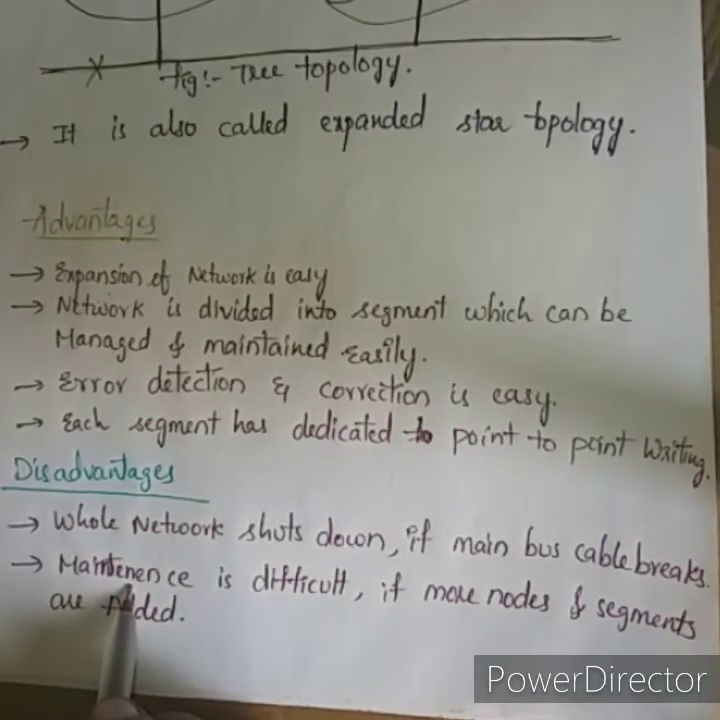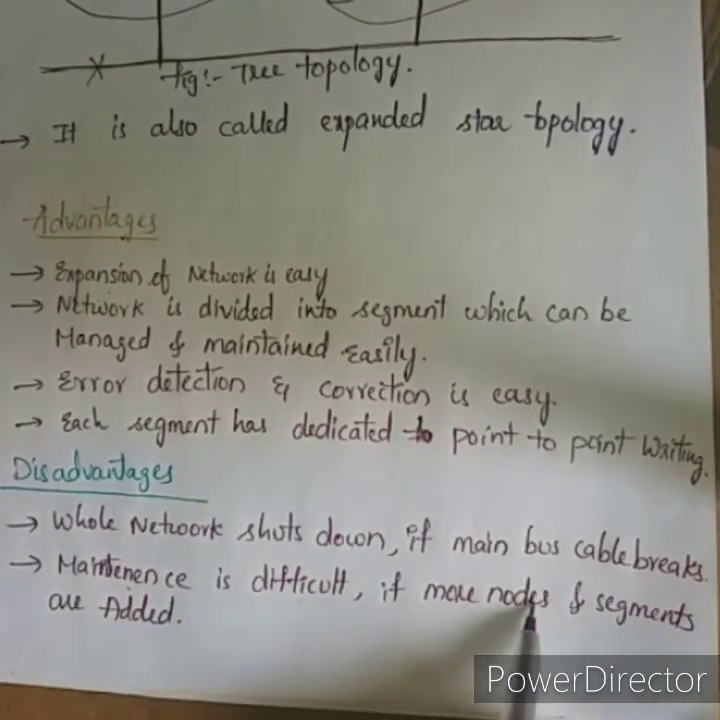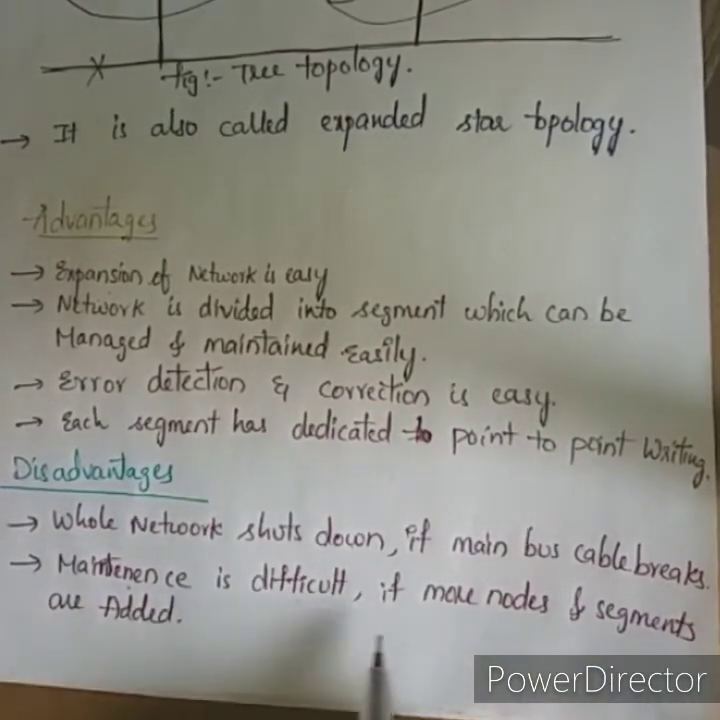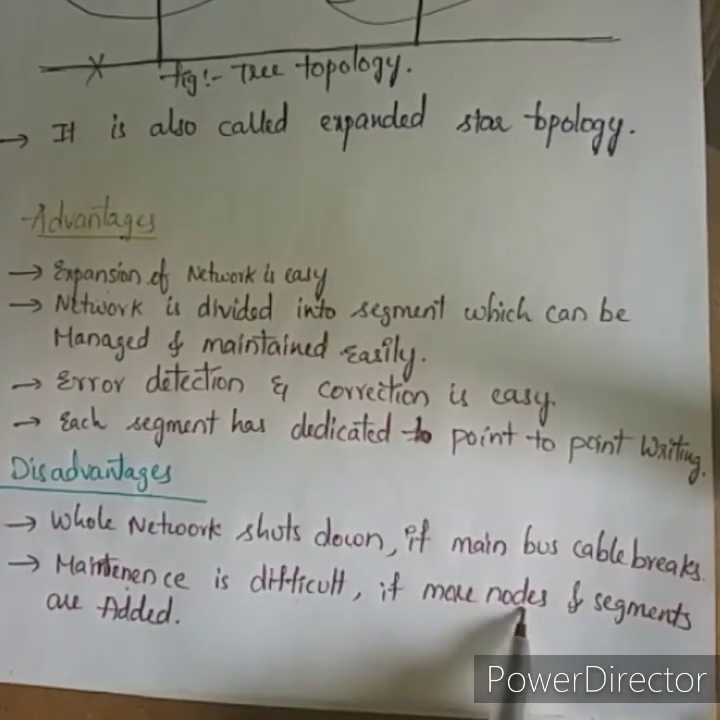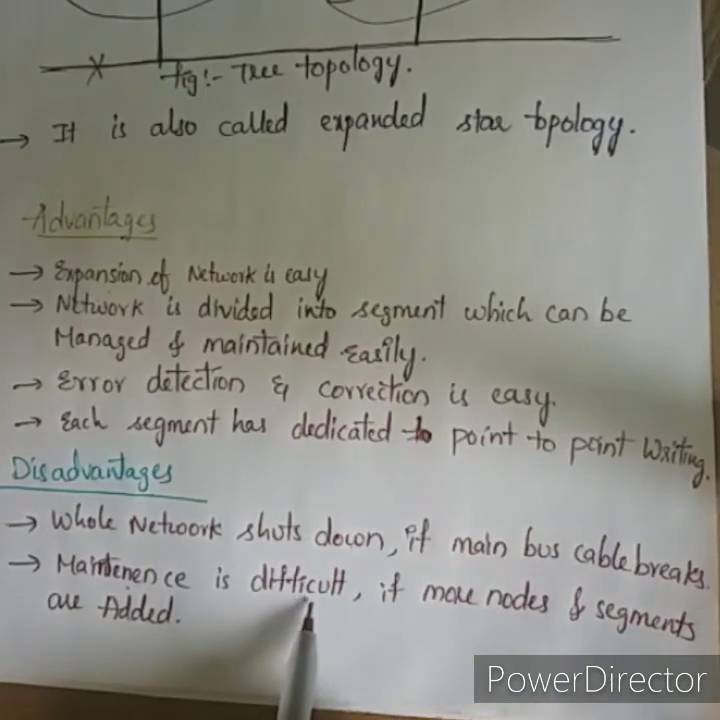Next, maintenance is difficult if more nodes and segments are added. Nodes means systems or computers. If we add more nodes, then maintenance is difficult.